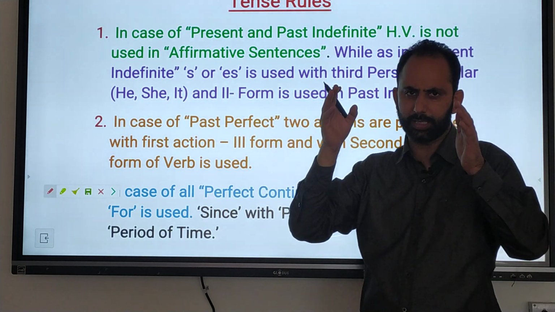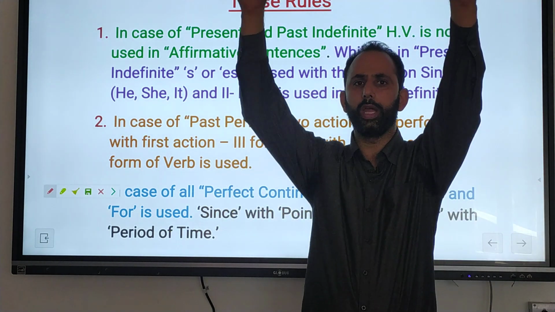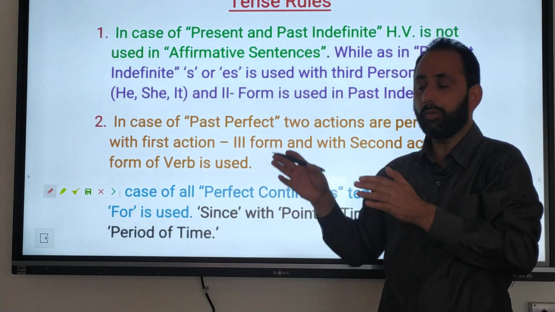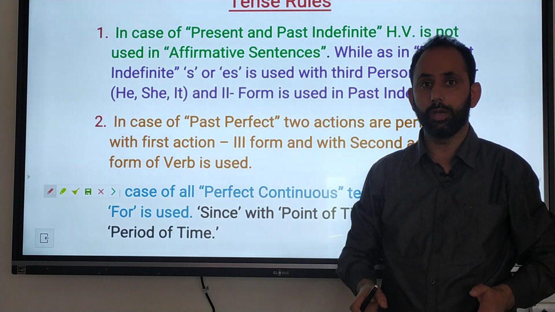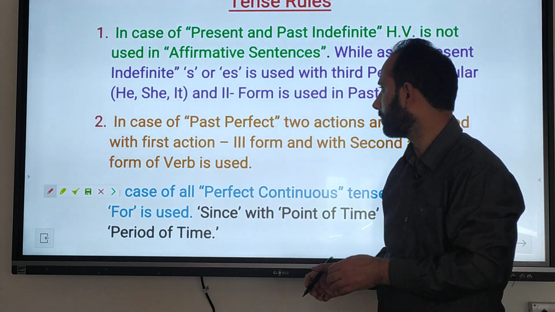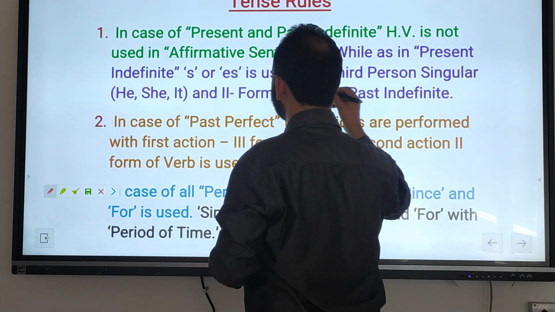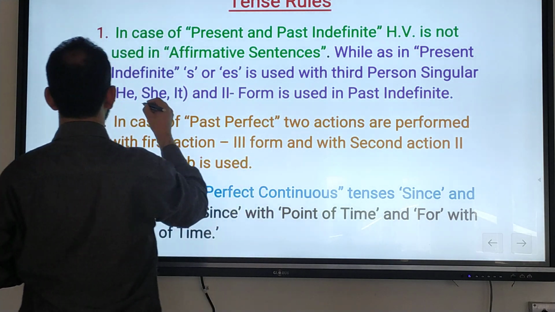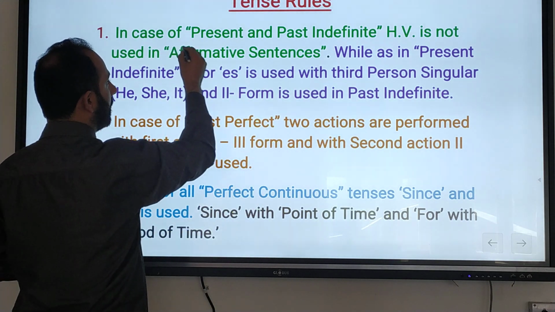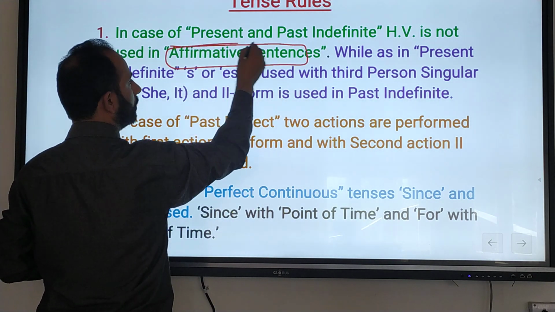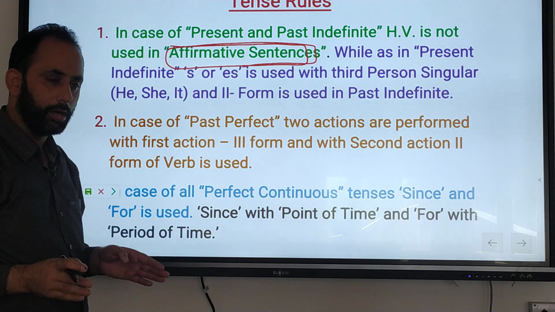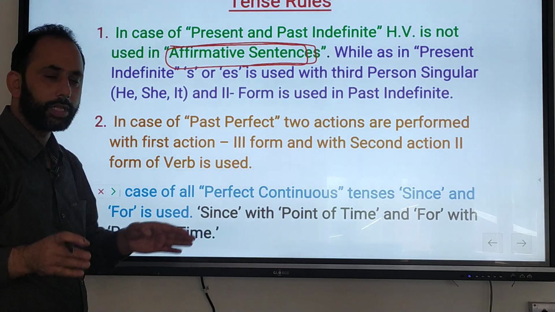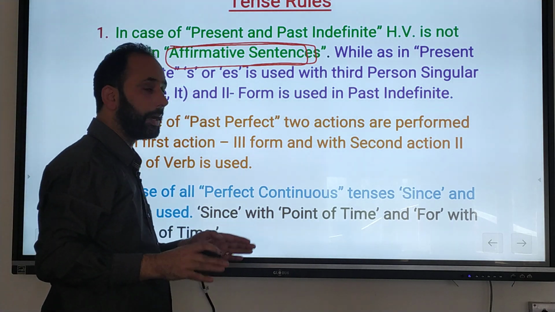For example, in present indefinite we use helping verb do and does, in past indefinite did. Now, sir, how can we tell whether it is present indefinite affirmative or past indefinite affirmative? With negatives, with interrogatives, with interrogative negatives we use the helping verb, but only with affirmatives